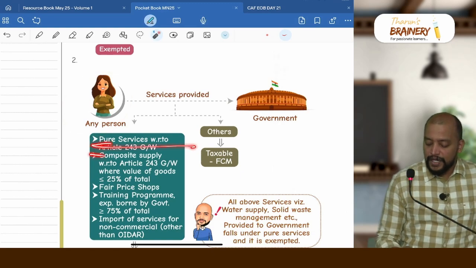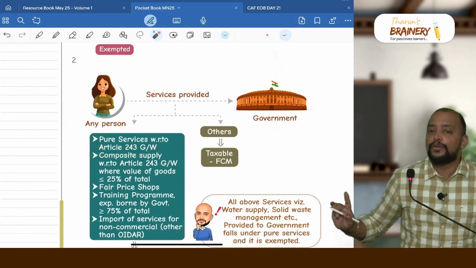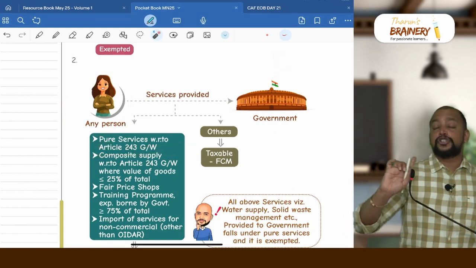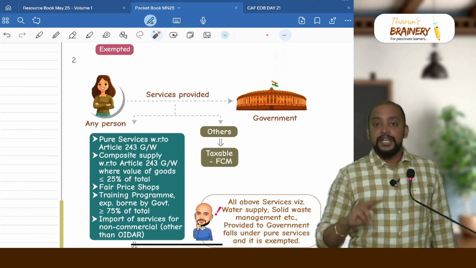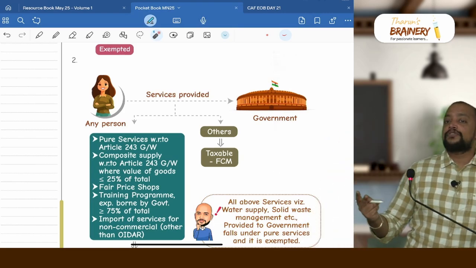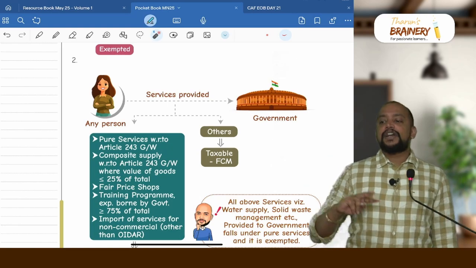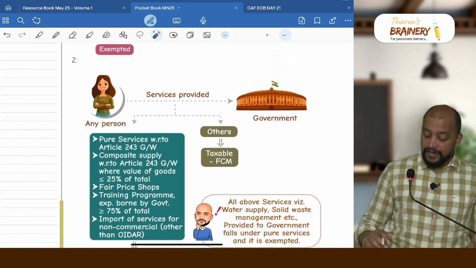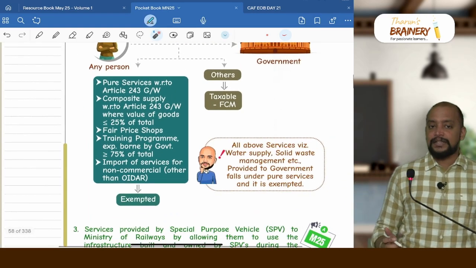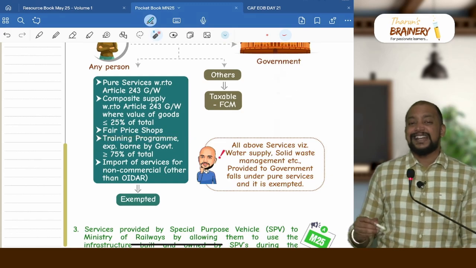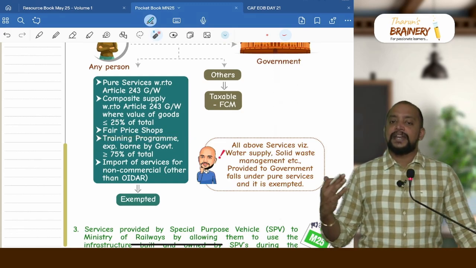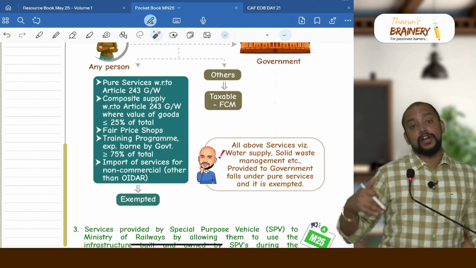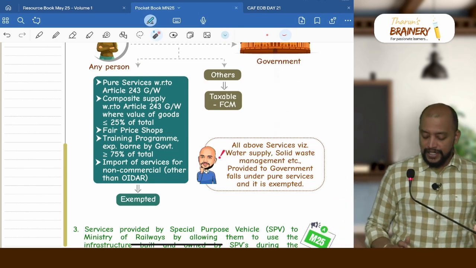That person, if they provide pure services, means that should not involve goods, then it will be exempted, but it should be connected to article 243 G or W of the constitution. Number 2, if they provide a composite supply that involves both goods and services, if the value of goods does not exceed 25% of the total, then also it will be exempted. Then fair price shops, that is ration shops.